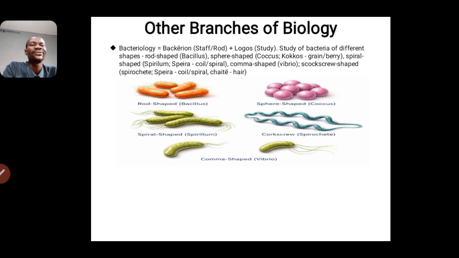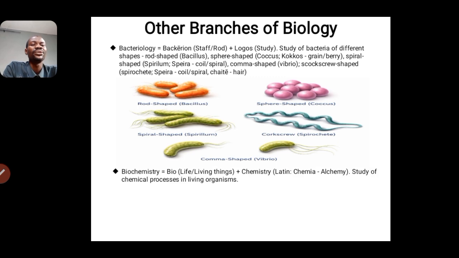So we have the different types. The rod shapes are the bacillus or the bacilli. The sphere shapes are the cocci. The spirillum are the spiral shape. The corkscrew are the spirochetes. The comma shapes are the Vibrio cholerae.